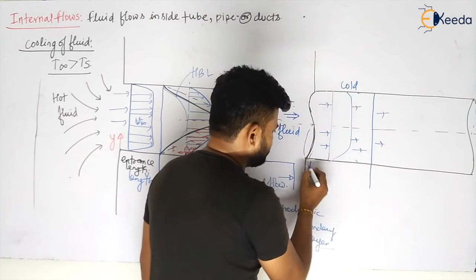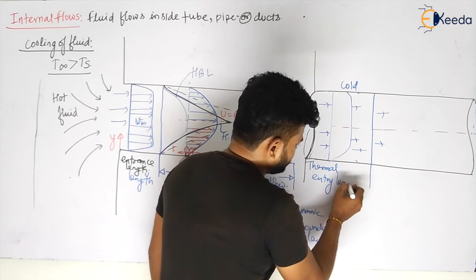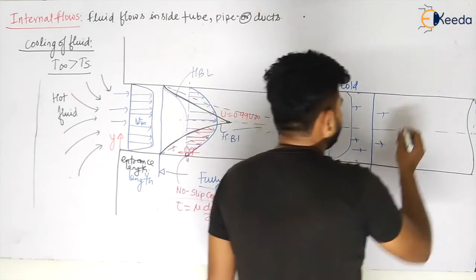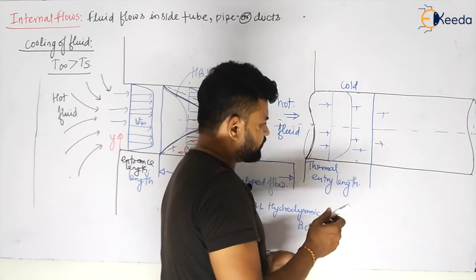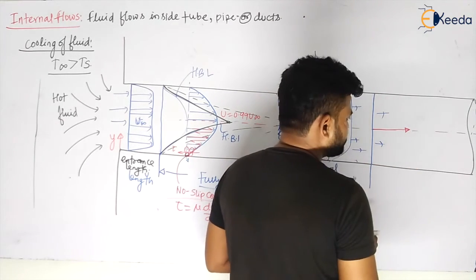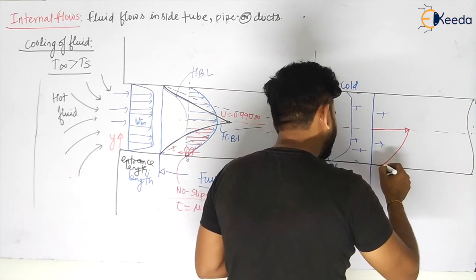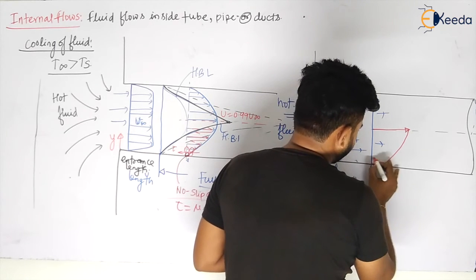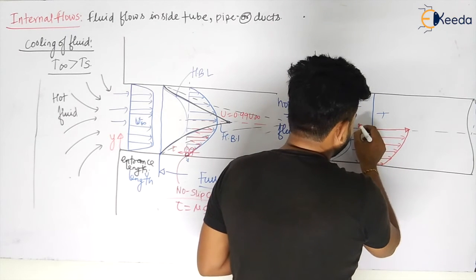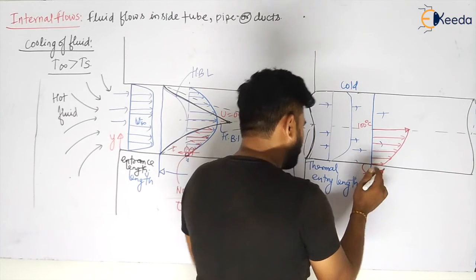So after this thermal entry length, my dear students, what will happen? The thermal boundary layer will be fully developed. How? Let us see. In this case the fluid is hot, having high temperature, and slowly the temperature of the fluid will decrease like this, my dear students. If you take, let us say, the fluid is at 100 degrees Celsius and the plate is at 25 degrees Celsius, slowly what has happened?